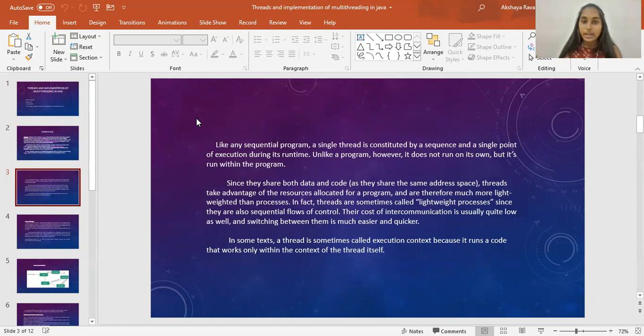Since threads share both data and code, as they share the same address space, they take advantage of the resources allocated for a program and are therefore much more lightweight than processes. In fact, threads are sometimes called lightweight processes since they are also sequential flows of control. Their cost of intercommunication is usually quite low as well, and switching between them is much easier and quicker. In some texts, a thread is called an execution context because it runs code that works only within the context of a thread itself.